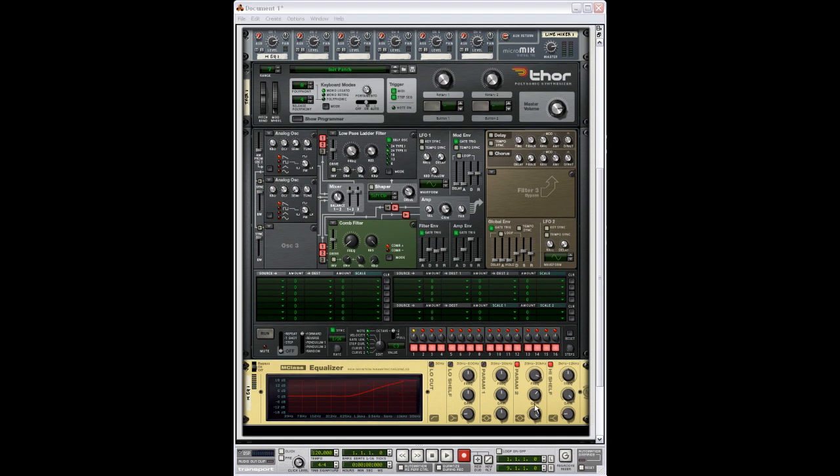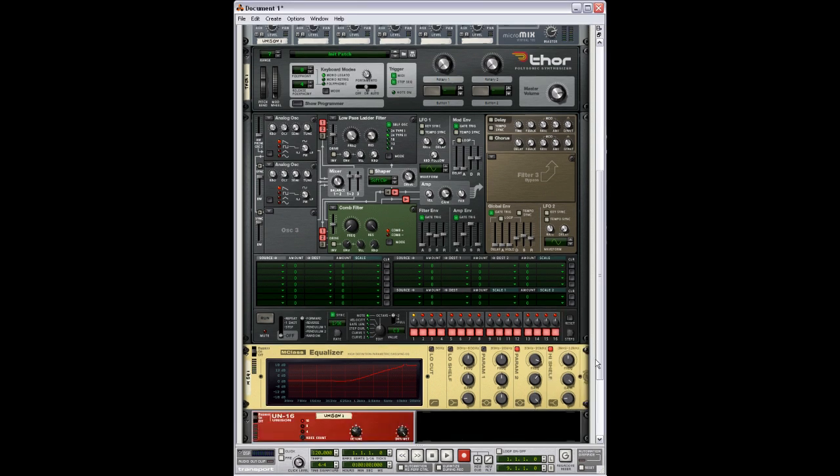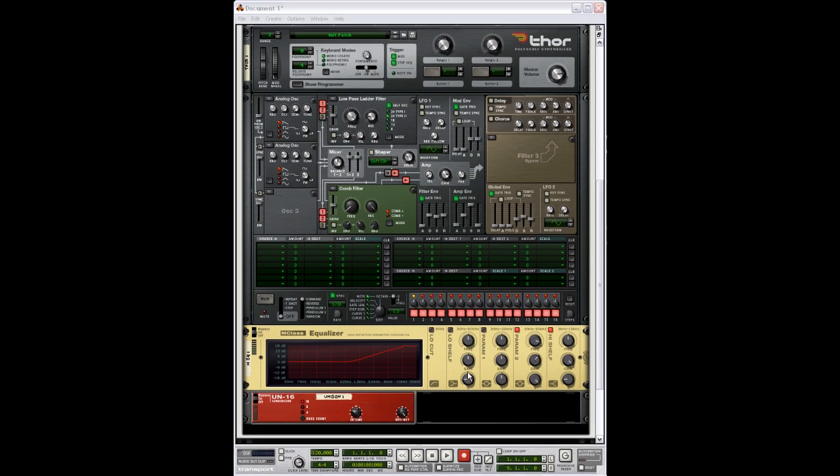Next, to give it a stereo feel, we're going to open up a unison filter, and we're just going to leave it at the preset setting. Next, for that white noise buildup, we'll open up the DDL1 digital delay line. And all we're going to do is set the feedback to 111.